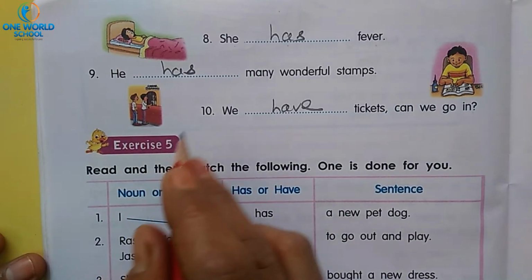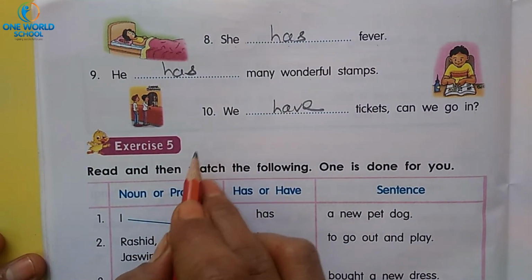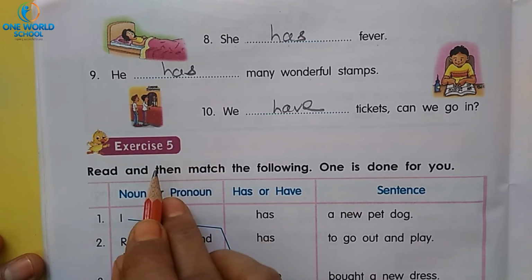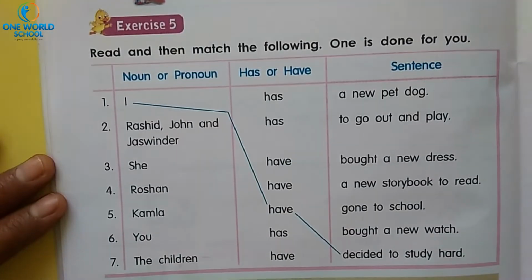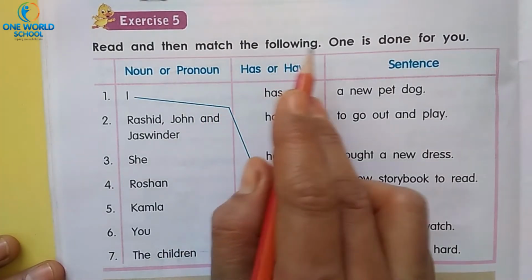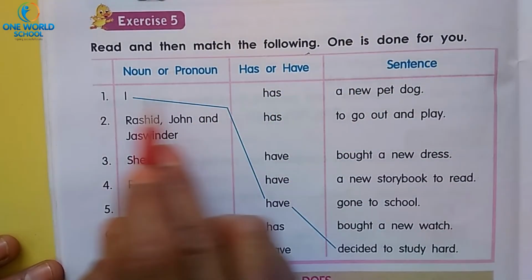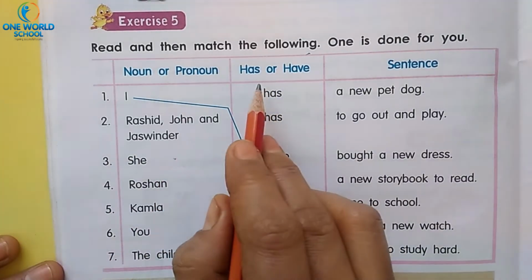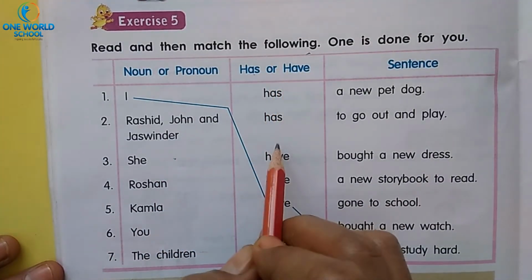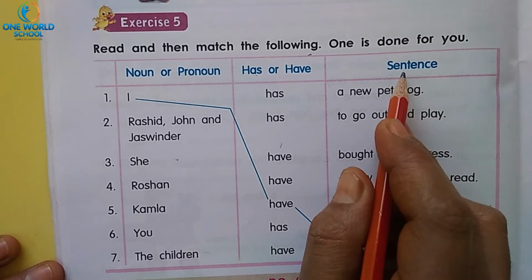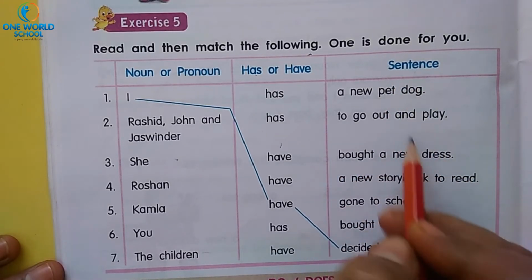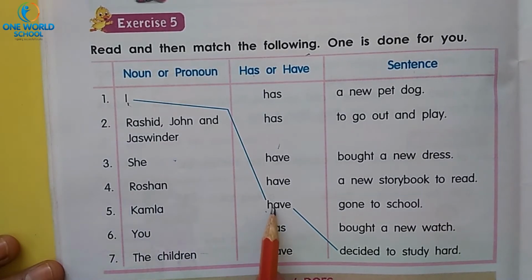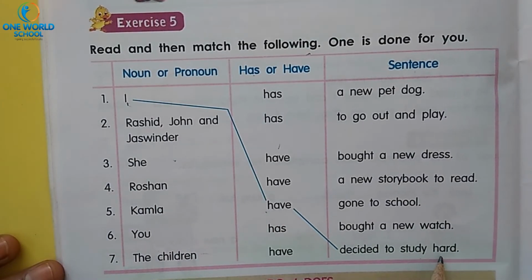Okay, so on the basis of these rules, we will sort out the exercise. Exercise number 5 also. Look. Read and then match the following. One is done for you. Here in the first column, noun or pronoun have been written. And in this column, has or have is written. And the next last part of the sentences is here. So look. I always used with have. I have decided to study hard.